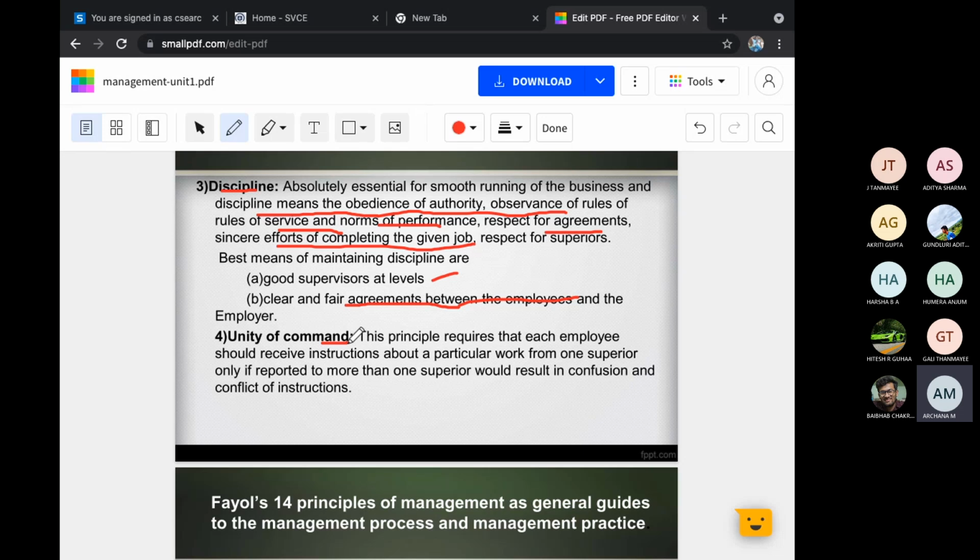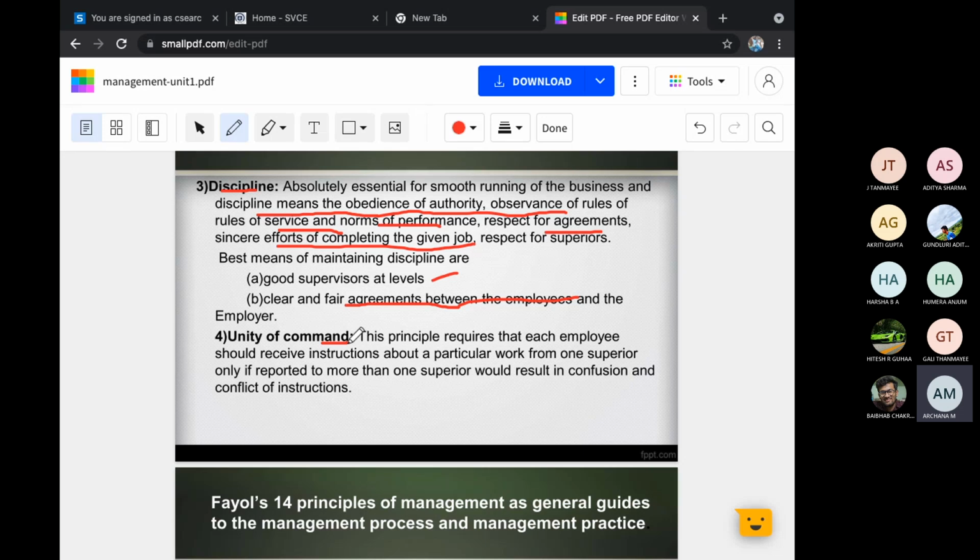Okay, for example, if 2 HODs are there in your department, 2 HODs are sitting, and you have a certain problem in your class, whom will you go and communicate with? Which HOD will you go to? You can't go to this side, you can't go to that side. That is what, if superiors are more, problems will be more. That is why unity should be there. One person is handling that task, you should always go to that person and tell your problems. That's all. Then your communication will be easy and the task will be completed.